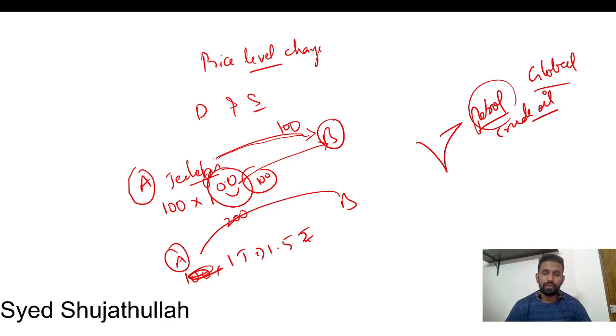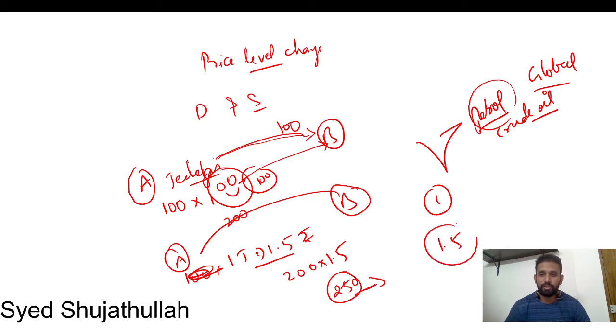So here also you can assume that B definitely wants jalebi. Without jalebi, B will not survive. So whatever the price I am offering, they have to buy. So 200 jalebis B asked, 200 into 1.5, it will become how much? 250. Before, B was taking every unit of jalebi at 1 rupee. Now B is taking every unit of jalebi at 1.5 rupees.